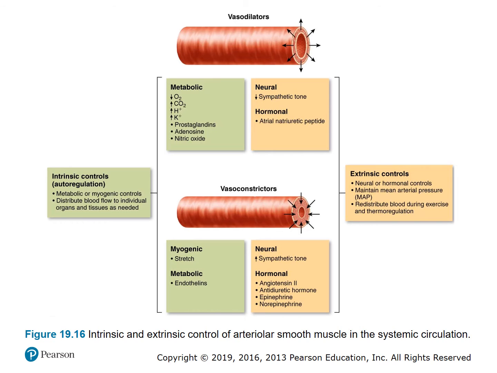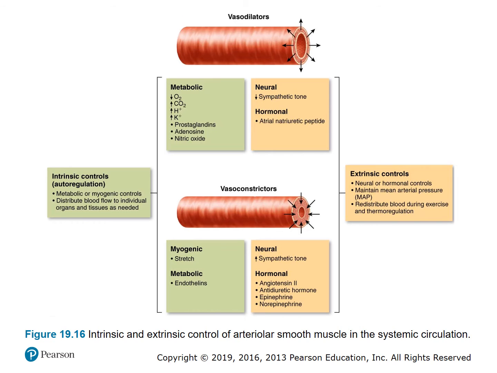So vasodilators: the metabolic intrinsic controls respond to low oxygen, high CO2, high H+, high K+, prostaglandins, adenosine, and nitric oxide. Neural controls would be a decrease in the sympathetic tone, and the hormone release of atrial natriuretic peptide, a hormone produced by the atria of the heart.